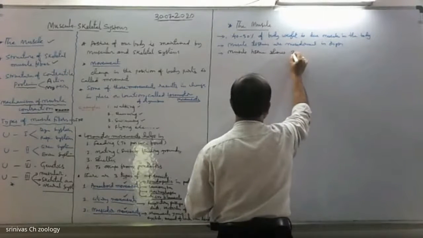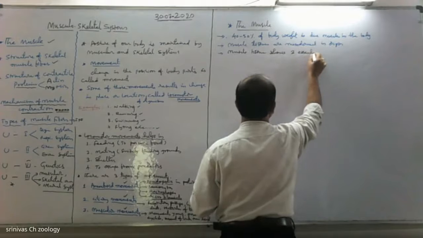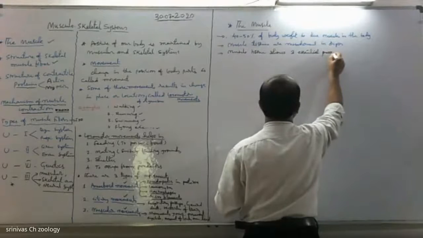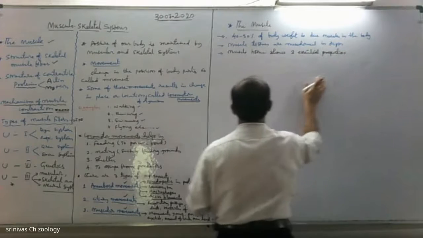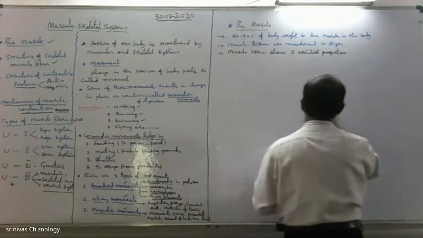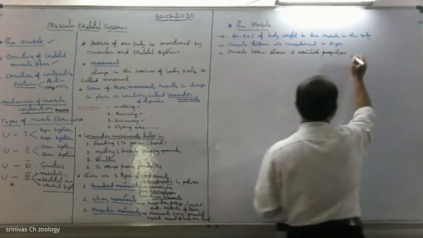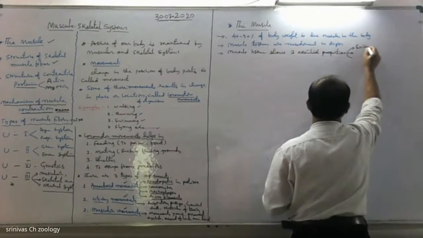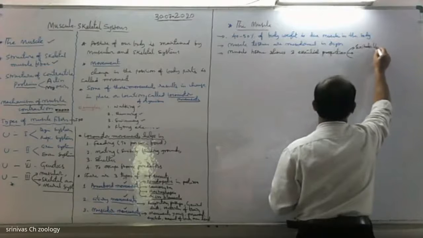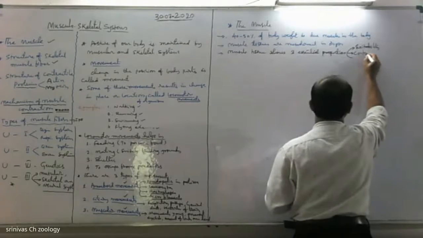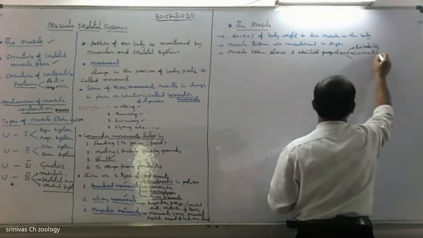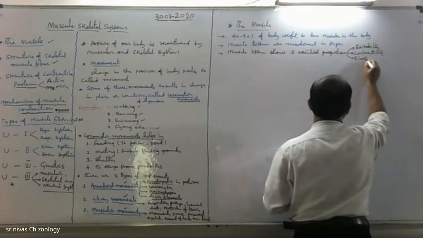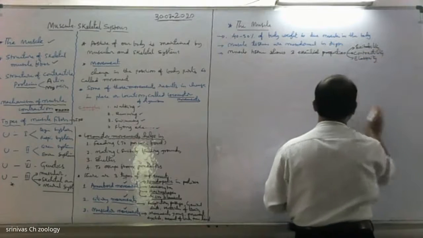Muscle tissue shows three essential properties. The properties include excitability, contractility, and elasticity.